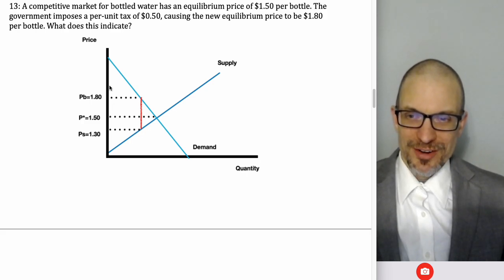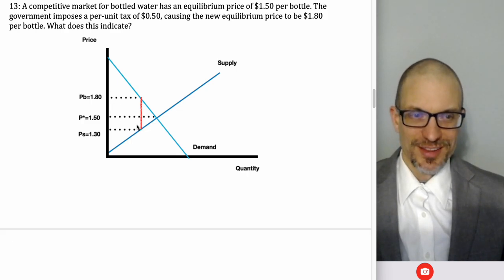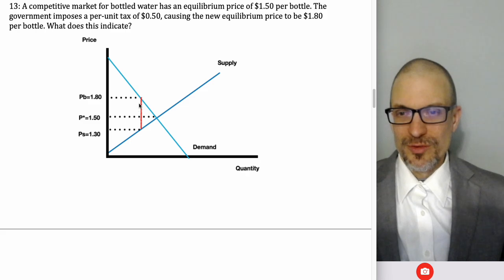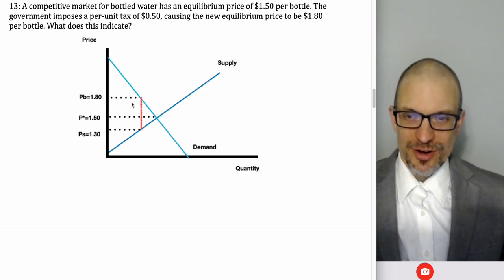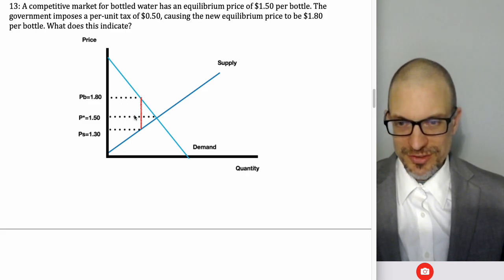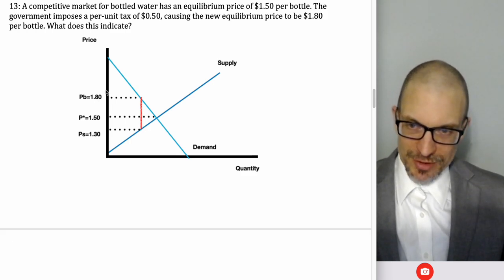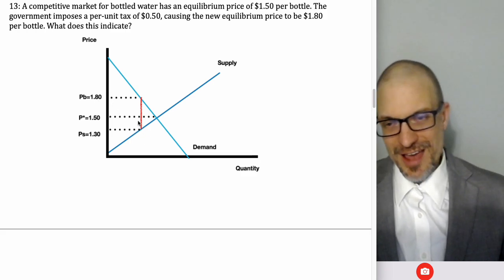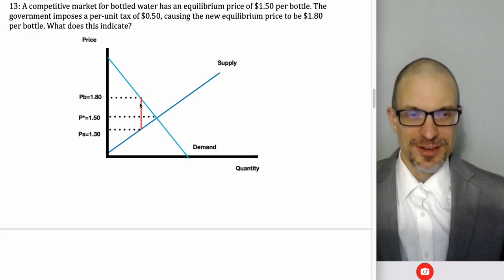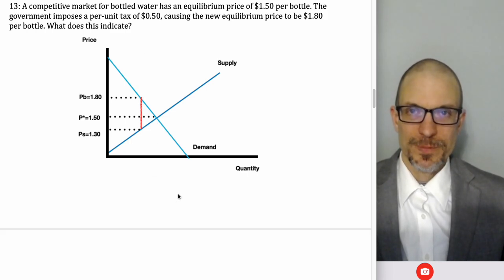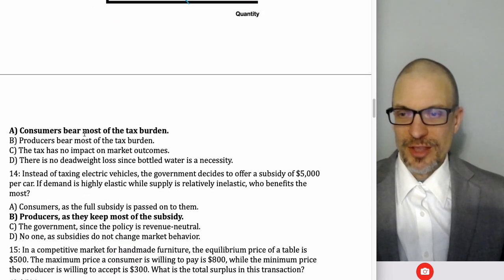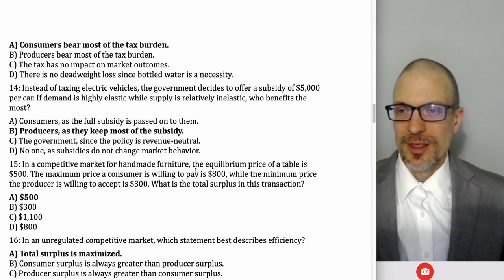And the new demand curve would actually cross through down here, right? And so whether I find where my new supply curve crosses and then deduct 50 cents for the tax to the government and reach this point, or if I find where my new demand curve is and I add 50 cents to pay the government, either way I end up with the same basic picture, which is why I just drew it like this. Okay, so as we said, consumers bear most of the tax burden.